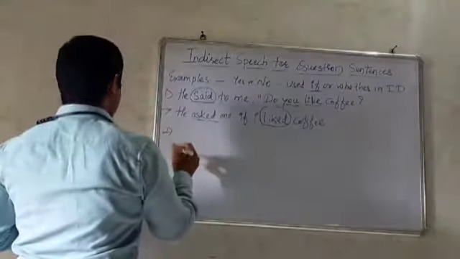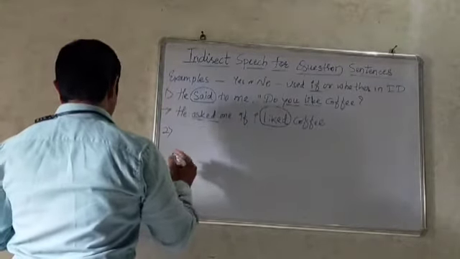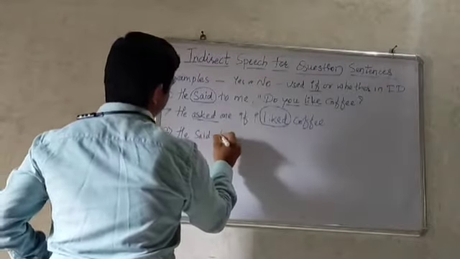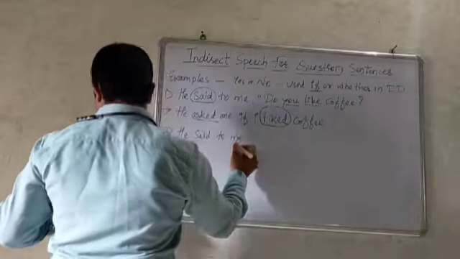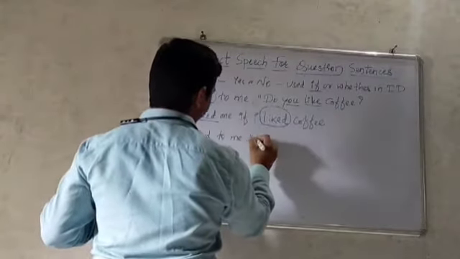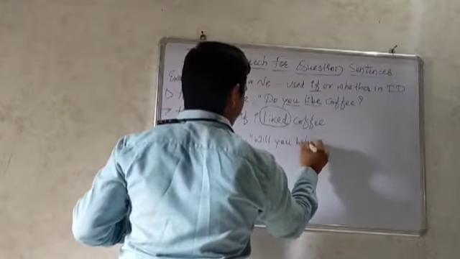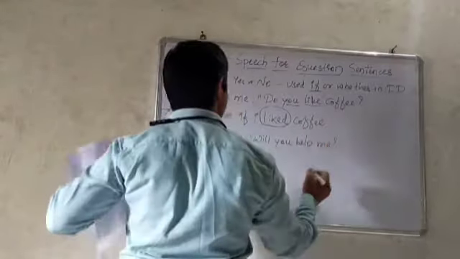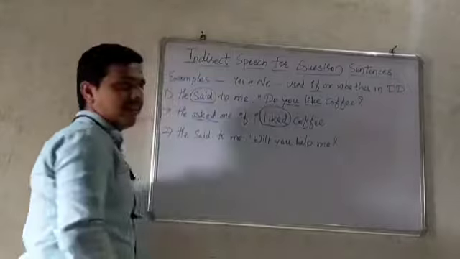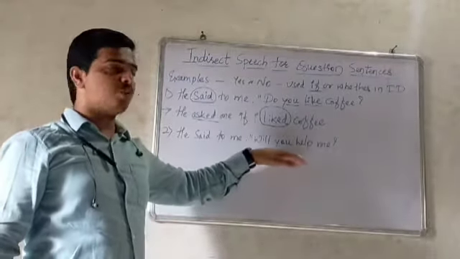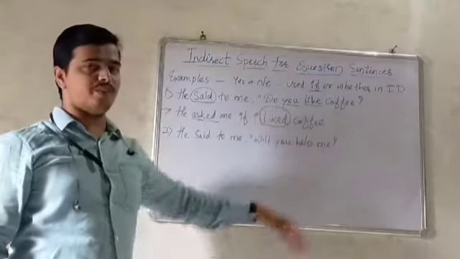So see the second one. He said to me, will you help me? So first recognize whether this sentence is in future tense or in question form.